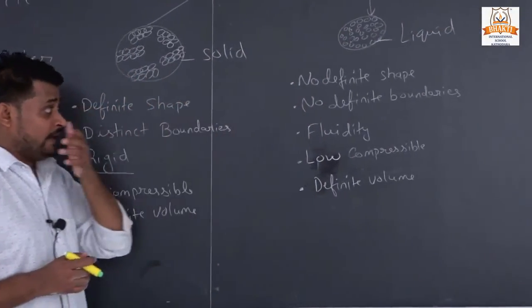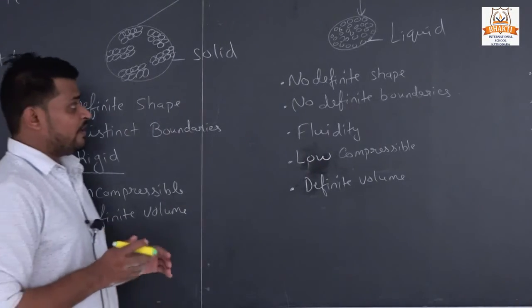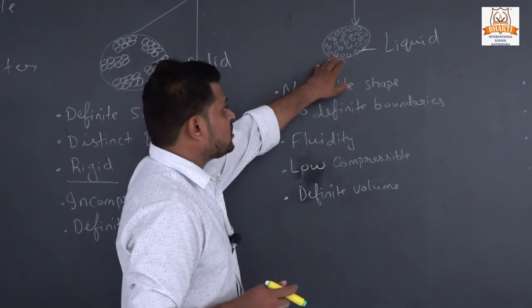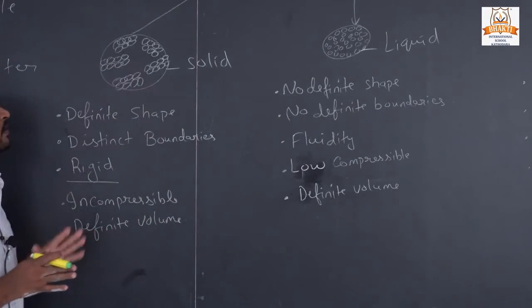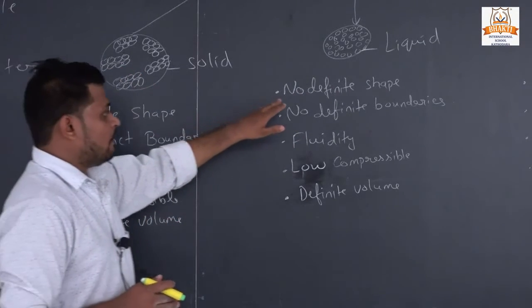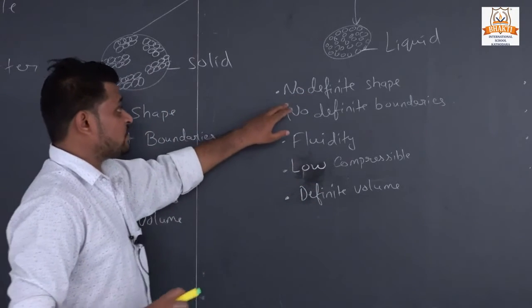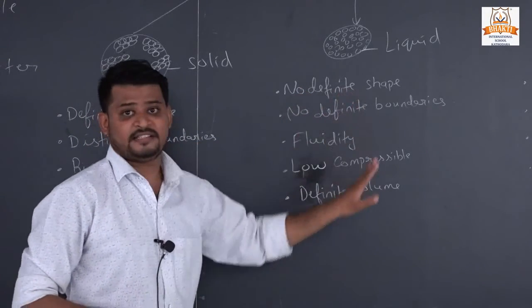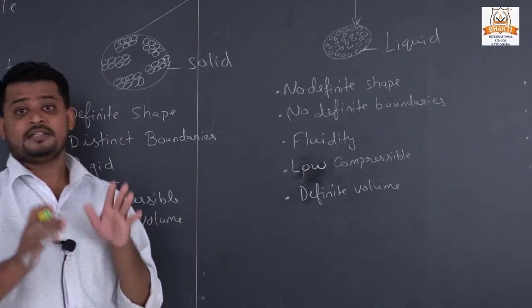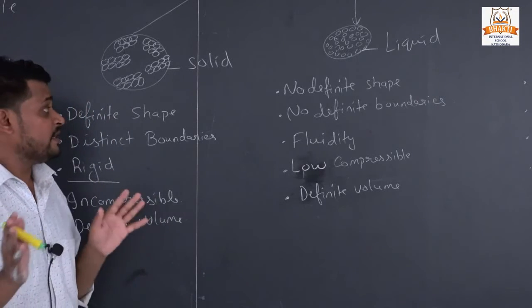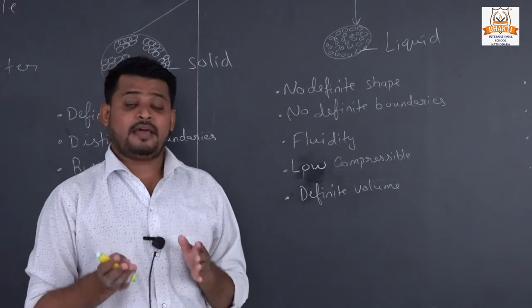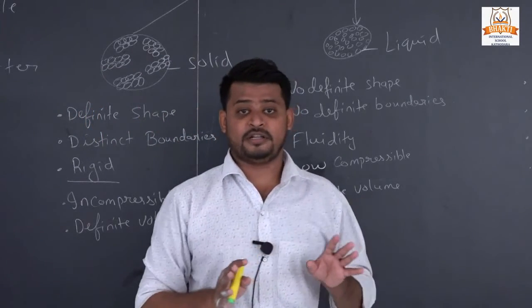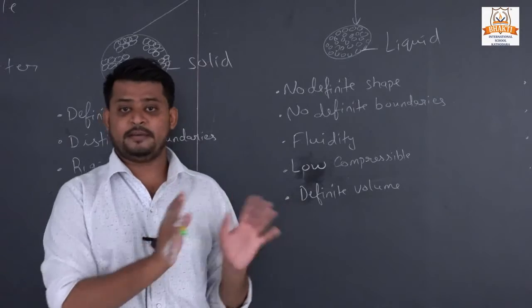Now second, liquid. The particles of liquids are also close, but not as much as solid. The characteristics of liquid: no definite shape. Liquid doesn't have a fixed shape. If we put water in any container, of any shape, it will take that shape.